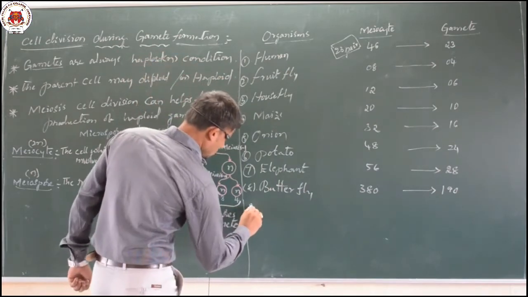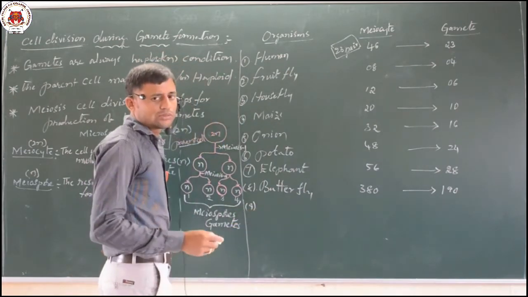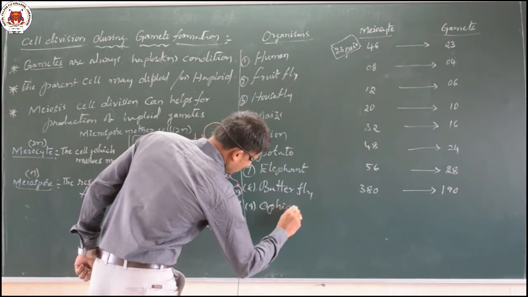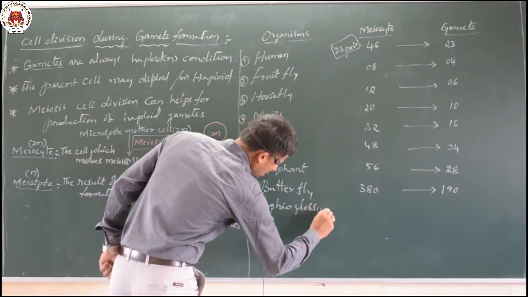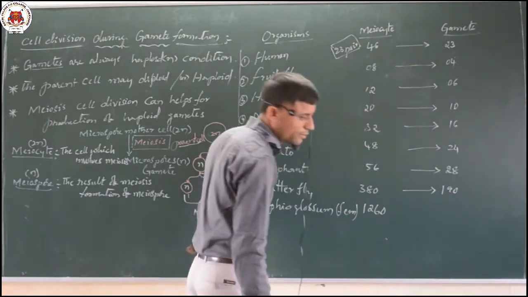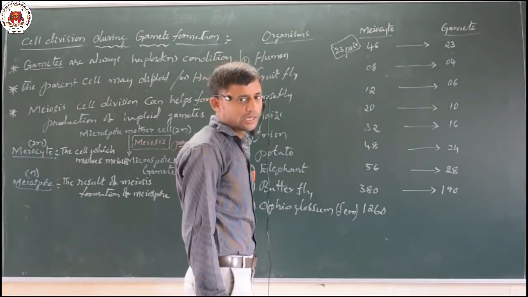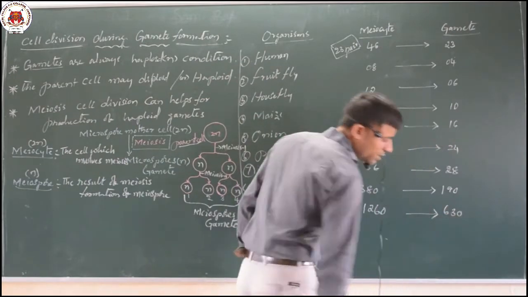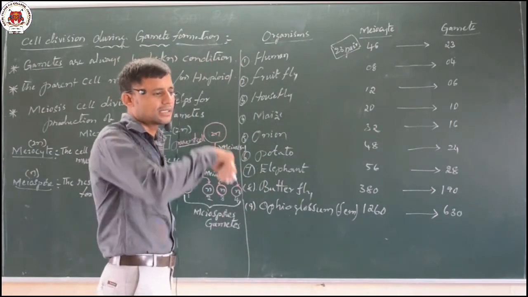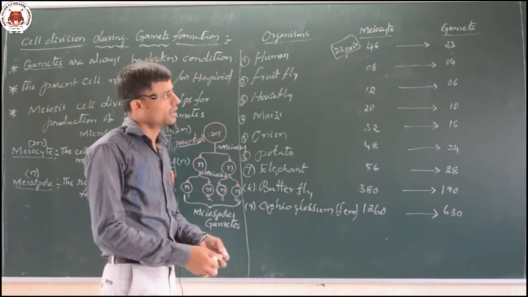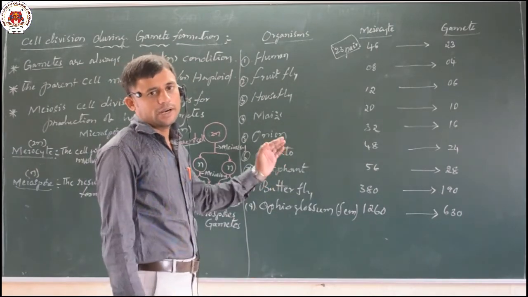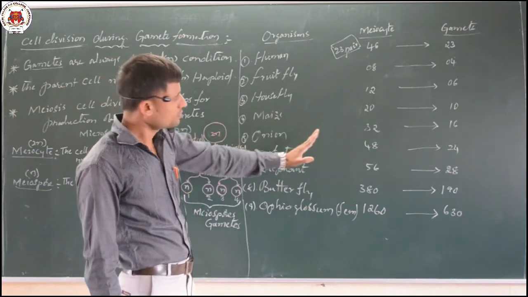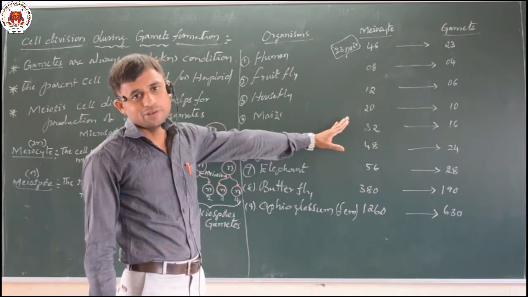The highest or maximum number of chromosomes can be seen in a fern plant called Ophioglossum, which has 1260 chromosomes in its meiocyte, and the gametic chromosome number is 630. Like many of the examples we can observe, the number of chromosomes in the meiocyte, as well as the number in the gametes, is called the meiocytic number.